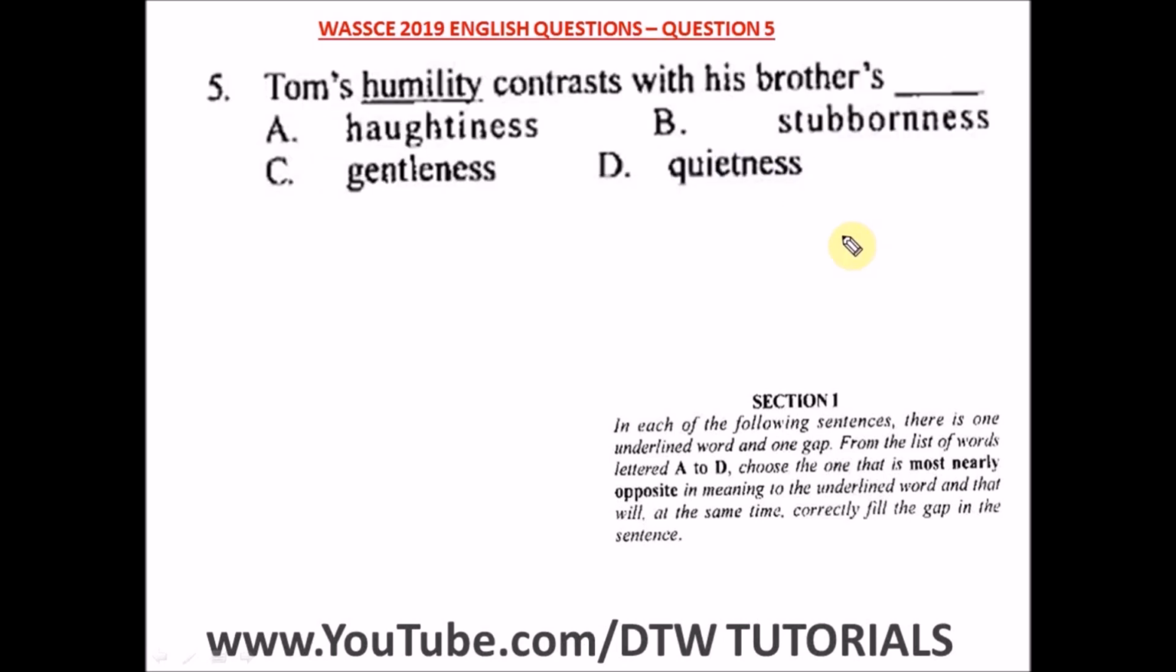Question 5 of the WASSCE 2019 English past question. That's a WAEC English exam. We're still on antonyms. It says Tee's humility contrasts with his brother's dash. Humility is being modest.